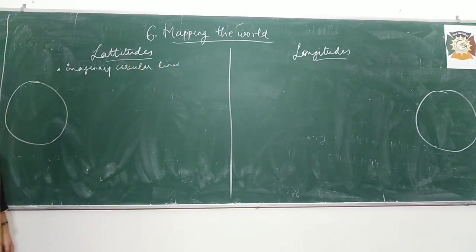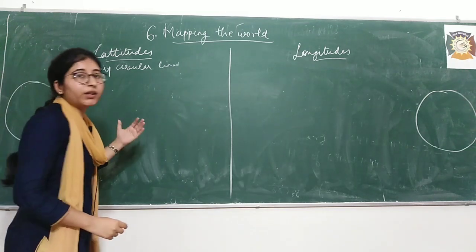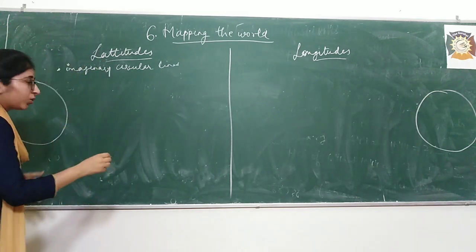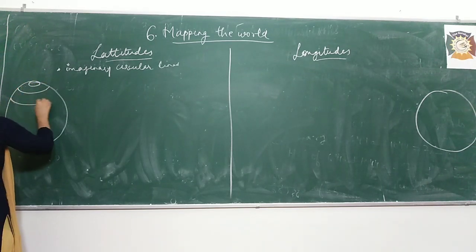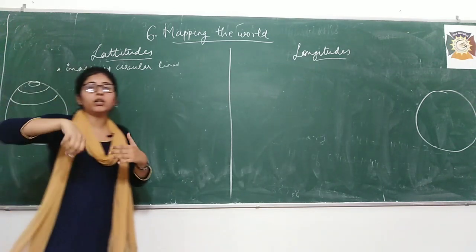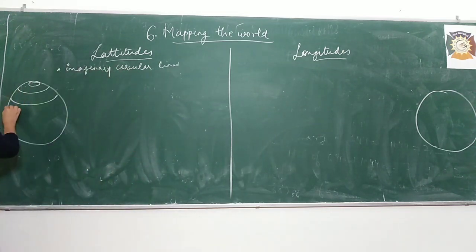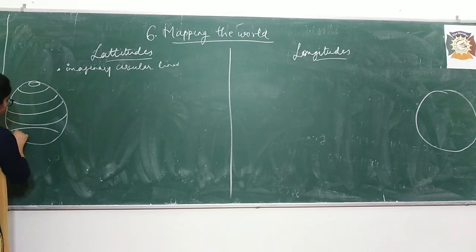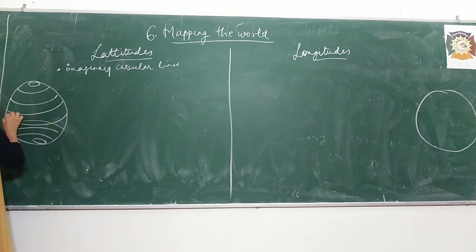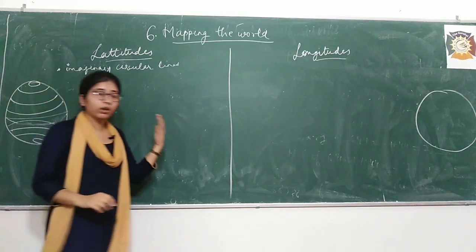So yes, see students, these are imaginary circular lines. How are these on the globe? It starts from the top like this and it moves in the circle. It moves in the circle all around the globe, and there are so many lines. And all these lines are called latitude, right? So these are circular lines on the globe.